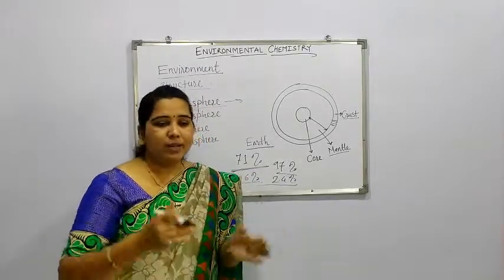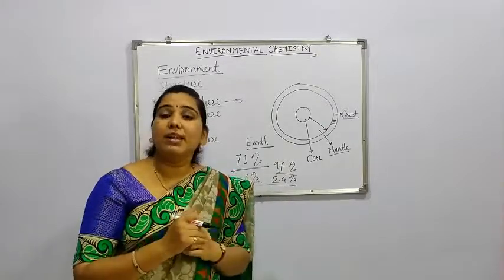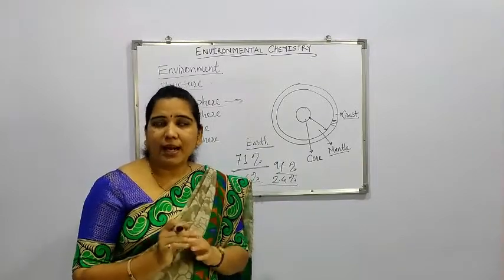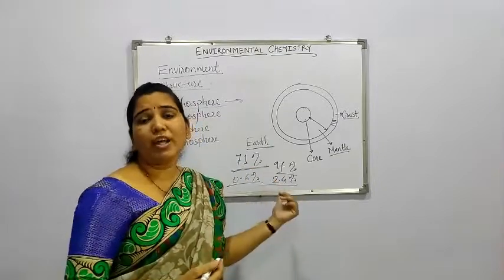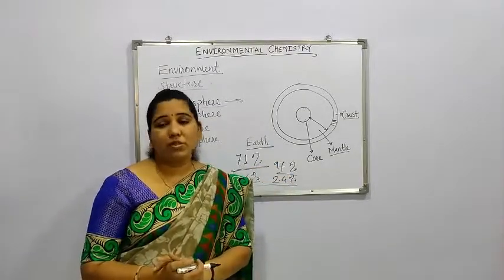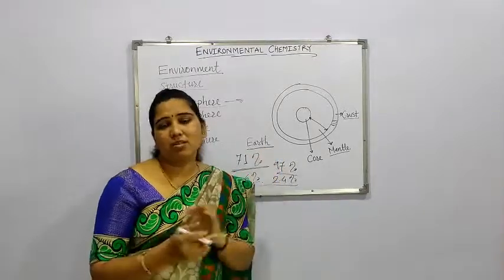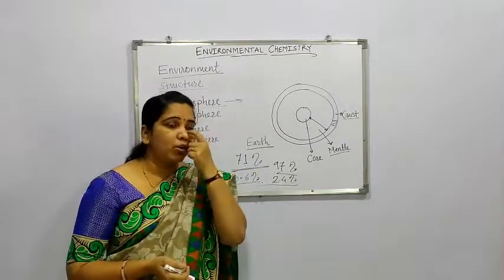It means that water remains in the liquid state from 0 to 100 degrees Celsius, and that is useful for us. If water did not have such hydrogen bonding, life would not be possible. So this is a very peculiar character of water.